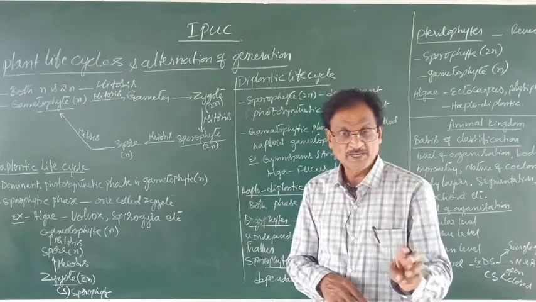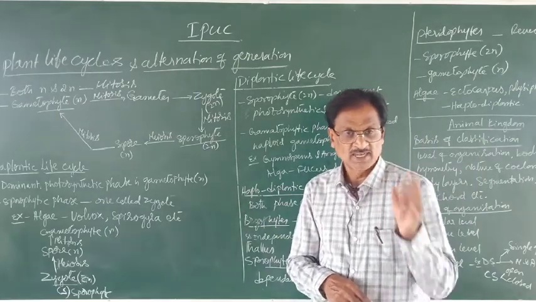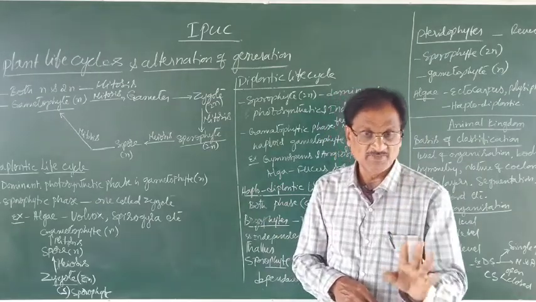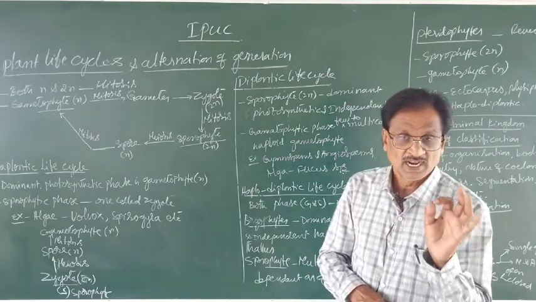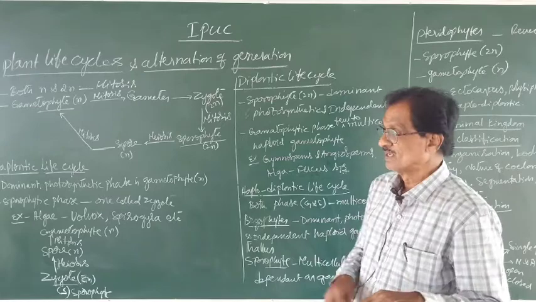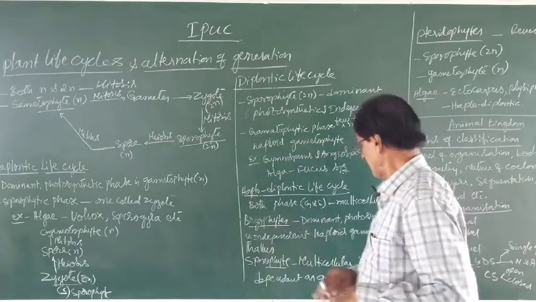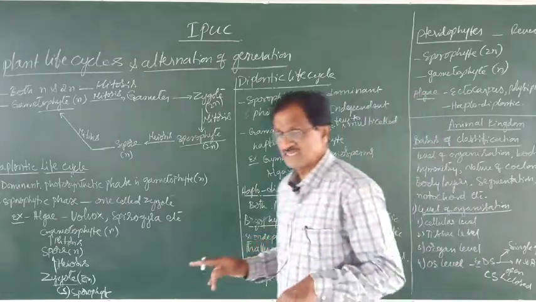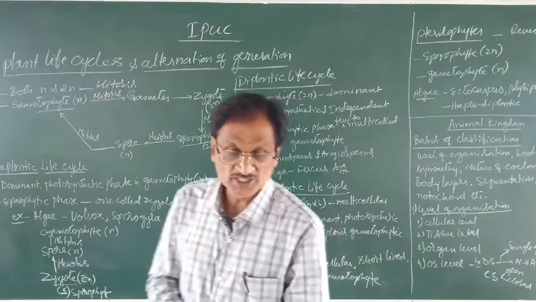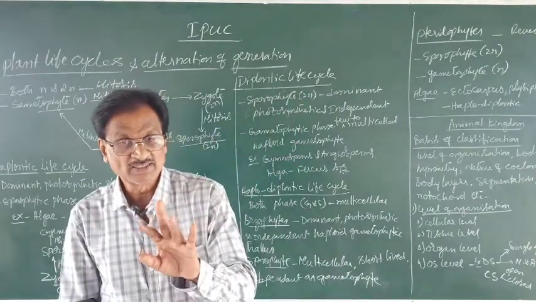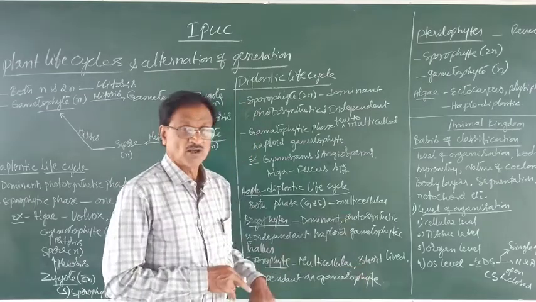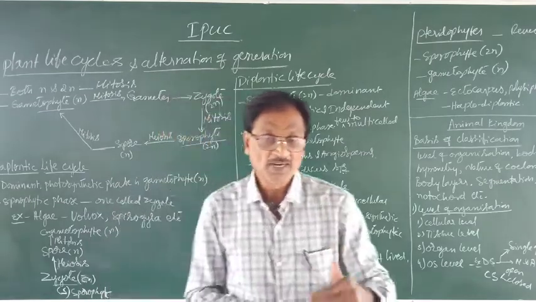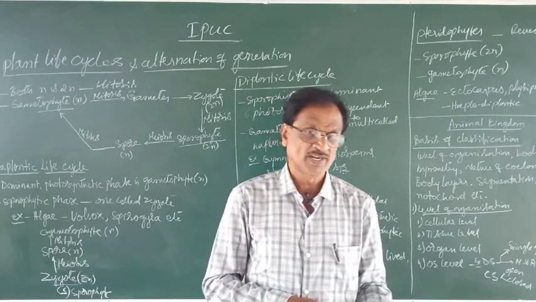So, the dominant photosynthetic and independent phase is what? Gametophyte, which is haploid. Whereas the sporophyte is represented by a multicellular body and is short-lived. Remember, it is short-lived and depends upon what? Gametophyte.